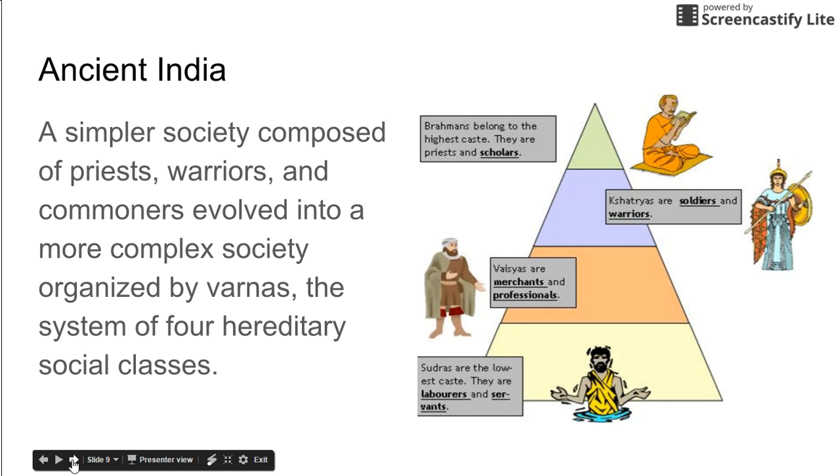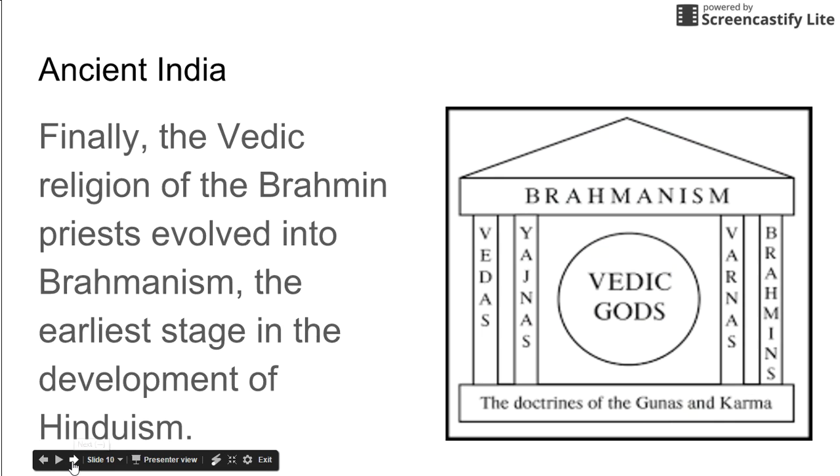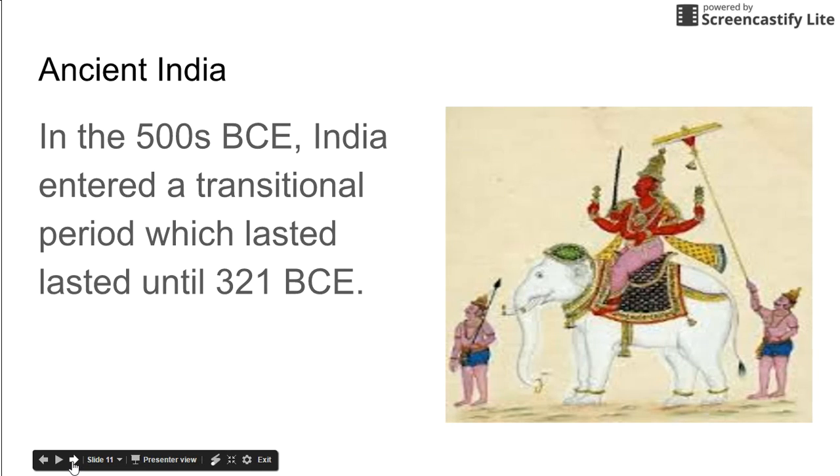A simpler society composed of priests, warriors, and commoners evolved into a more complex society organized by Varnas, the hereditary system of 4 hereditary social classes. And this chart here shows you those 4 social classes. Finally, the Vedic religion of the Brahmin priests evolved into Brahmanism, the earliest stage in the development of Hinduism. In the 500s BCE, India entered a transitional period which lasted until about 321 BCE.